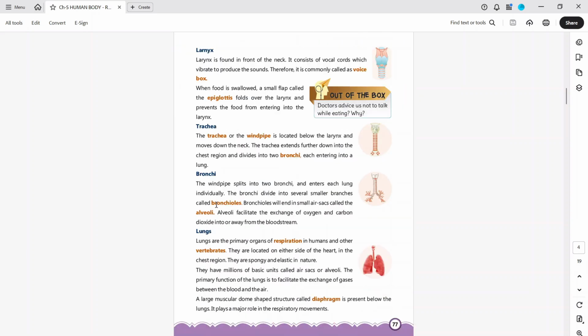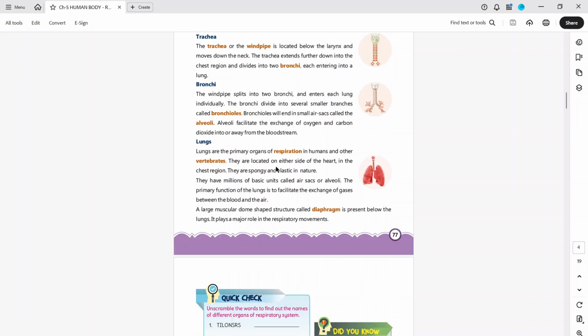Trachea. The trachea or the windpipe is located below the larynx and moves down the neck. The trachea extends further down into the chest region and divides into two branches, each entering a lung. So the trachea is simply the windpipe, and it is further divided into two, separate for each lung. These are the bronchi. The windpipe splits into two bronchi and enters each lung.